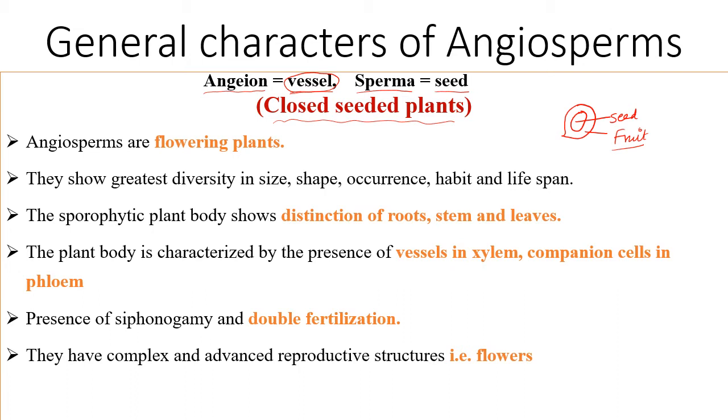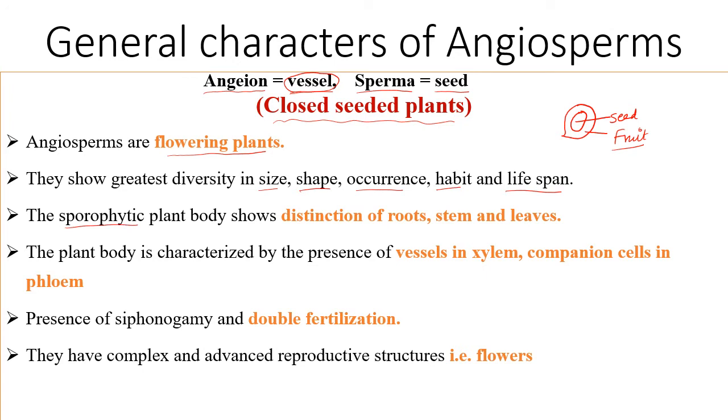So let us have a look over general characters. Angiosperms are flowering plants. They show greatest diversity in size, shape, occurrence, habit, and lifespan. The plant body is actually sporophytic because they produce spores.